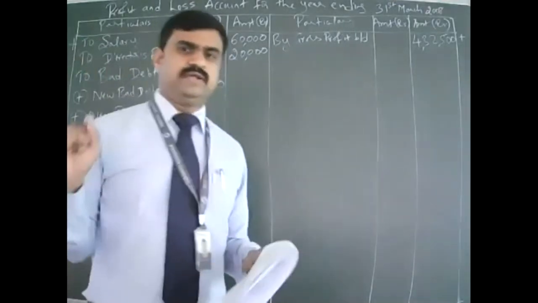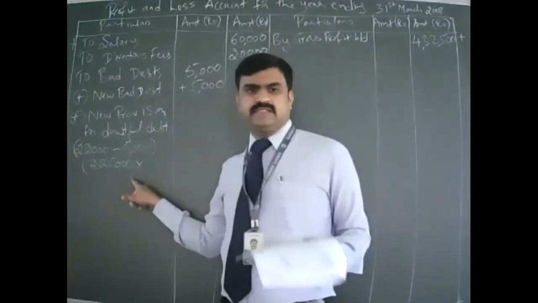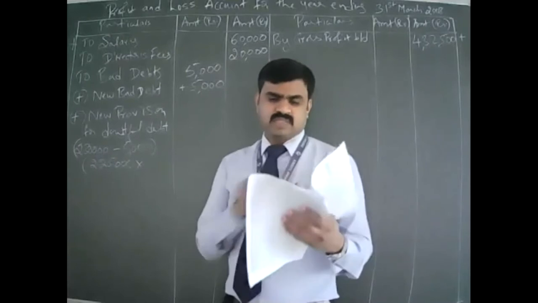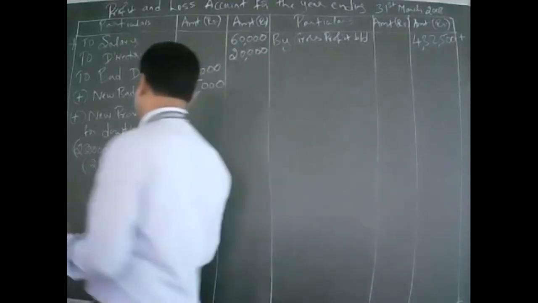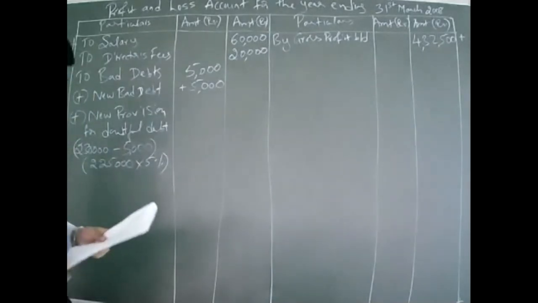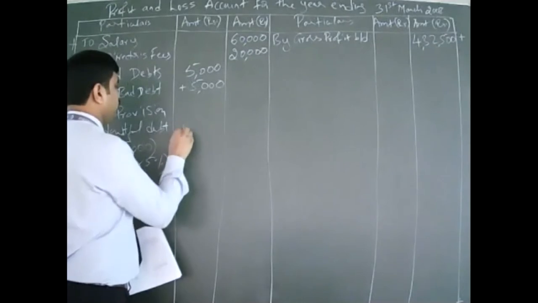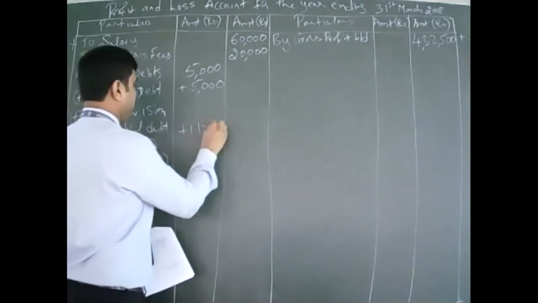On the new debtors, you have to calculate the provision. Are you getting it? Any doubt in this calculation? So calculate 5% now on 2,25,000. That is 11,250.